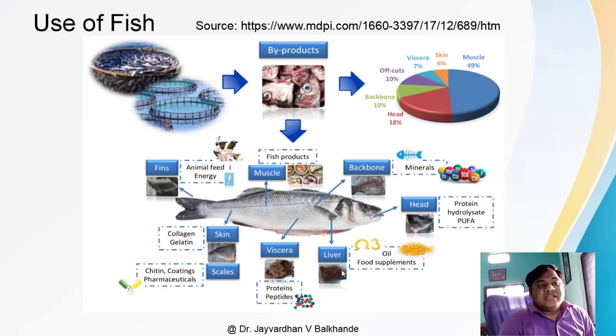And see here in this liver, the fish is not only useful for food, but the medicinal value is more important. From the liver we extract oil, which is also useful as a food supplement. Then the viscera gives protein peptides. Then skin gives collagen and gelatin, and chitin, coating, and pharmaceuticals are also used. Pharmaceutical industries also use fishes. In this way, a number of uses we will discuss in the next units where they come. So in this way the fish can be used in various ways, as you can see in this picture.